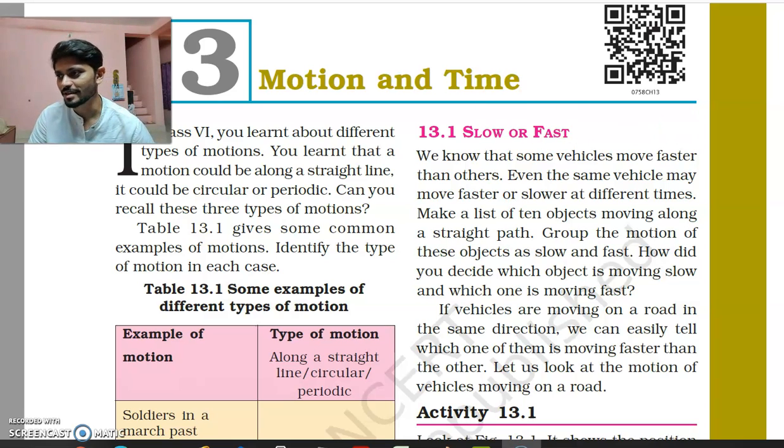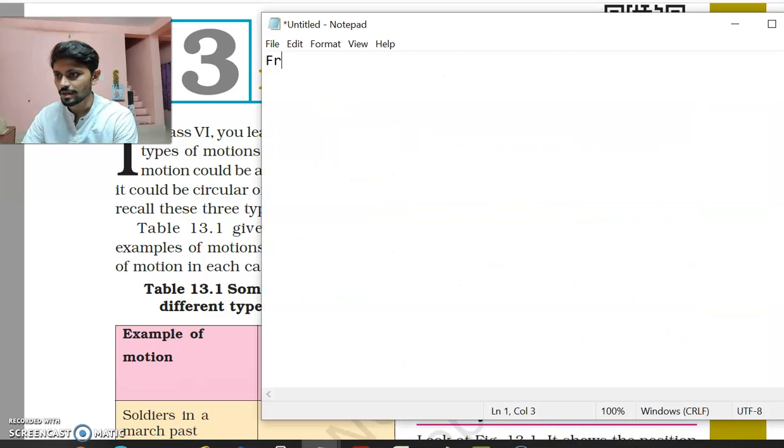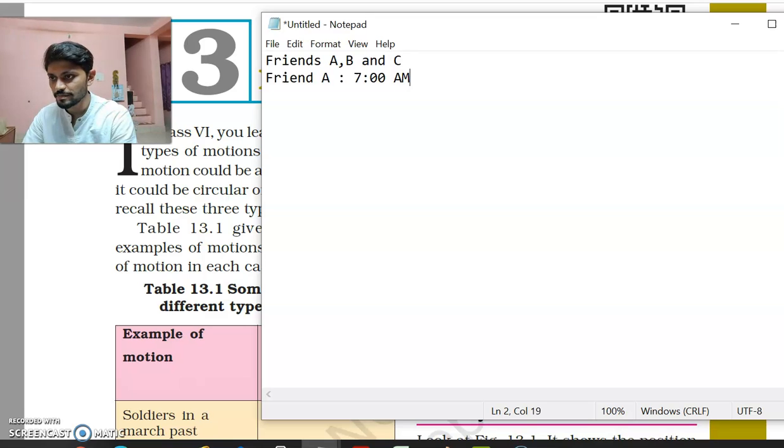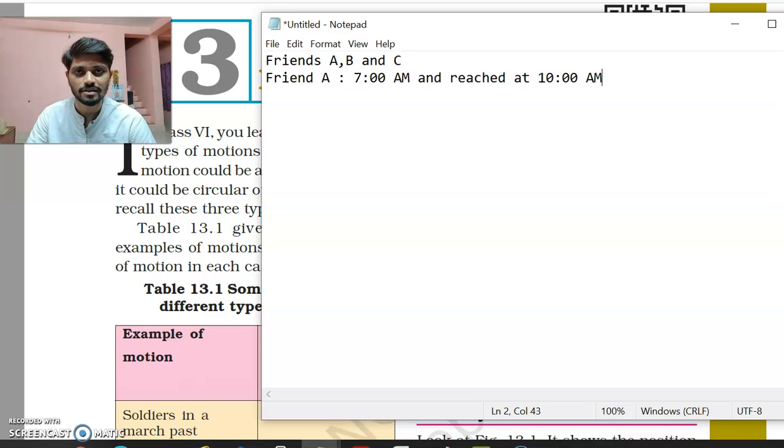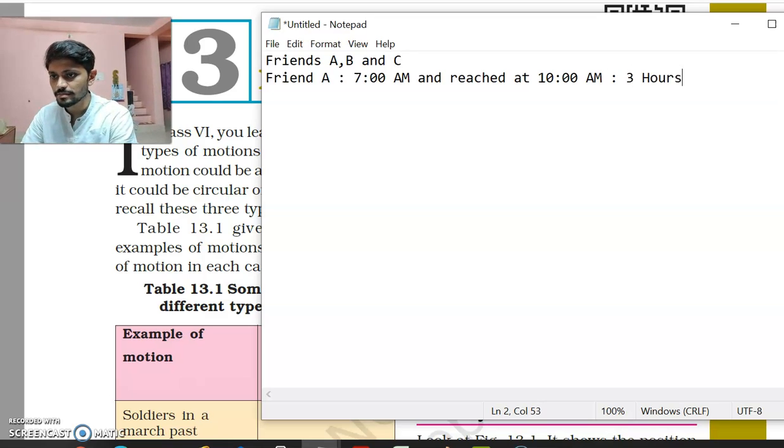So let us see the same thing here. We have 3 friends, A, B and C. Friend A left at 7 a.m. and reached at 10 a.m. How many hours did he take to travel the distance? So can I say 3 hours? So the first friend took 3 hours.